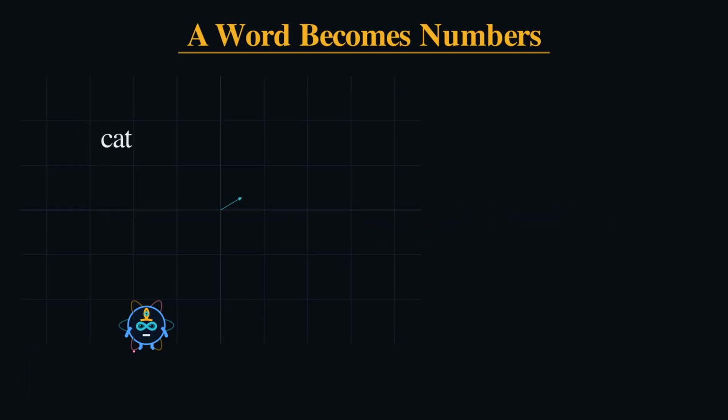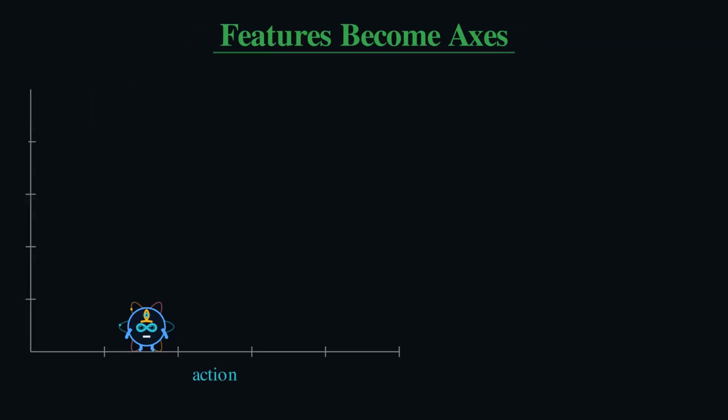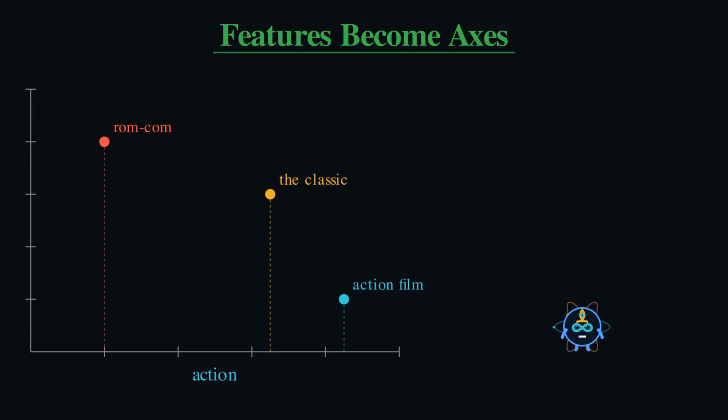Remember the last season. A vector is an arrow, and an arrow is just a list of numbers. So turn a word into a list, and the word becomes a point in space. Pick two features: how much action, how much romance. Now each feature is an axis. An action film lands far along action, low on romance. A rom-com, the opposite. Every movie is now a single point, two numbers, one place.